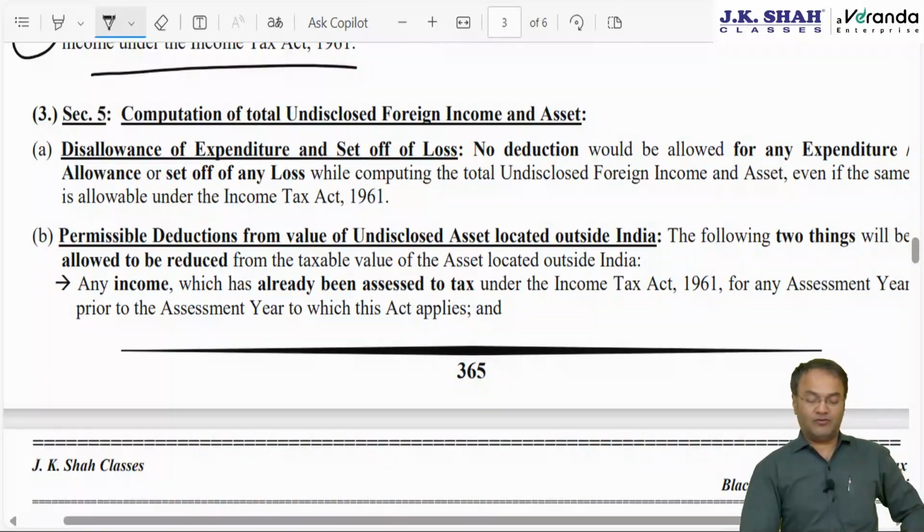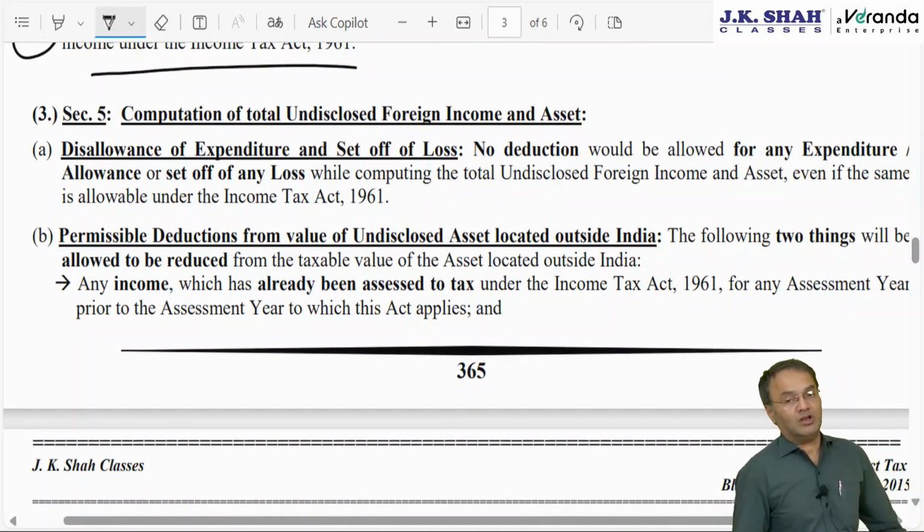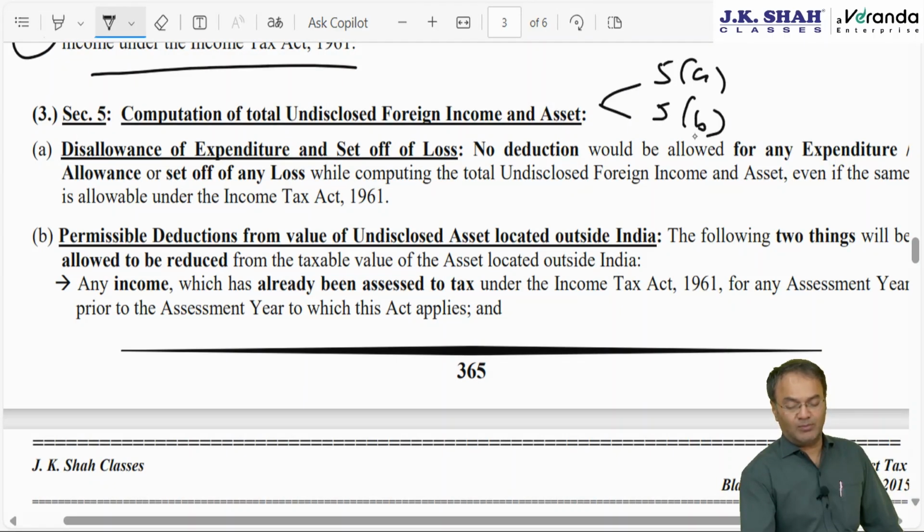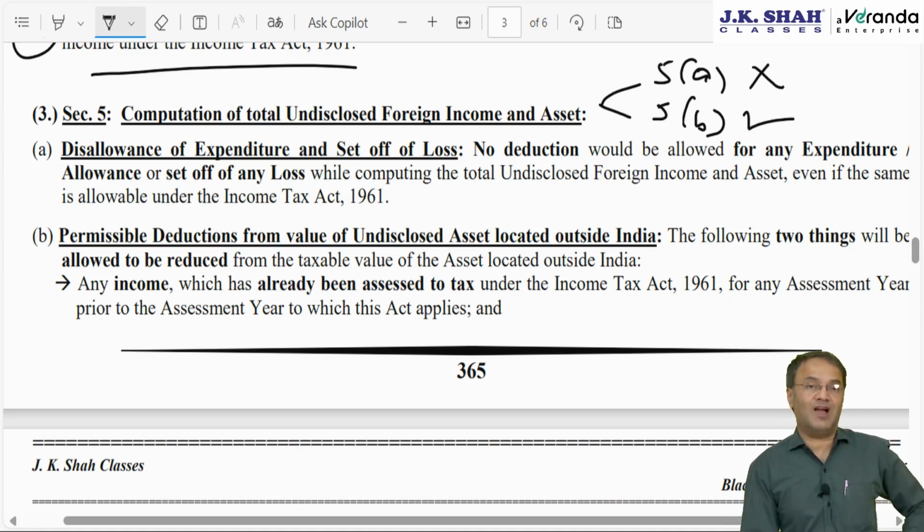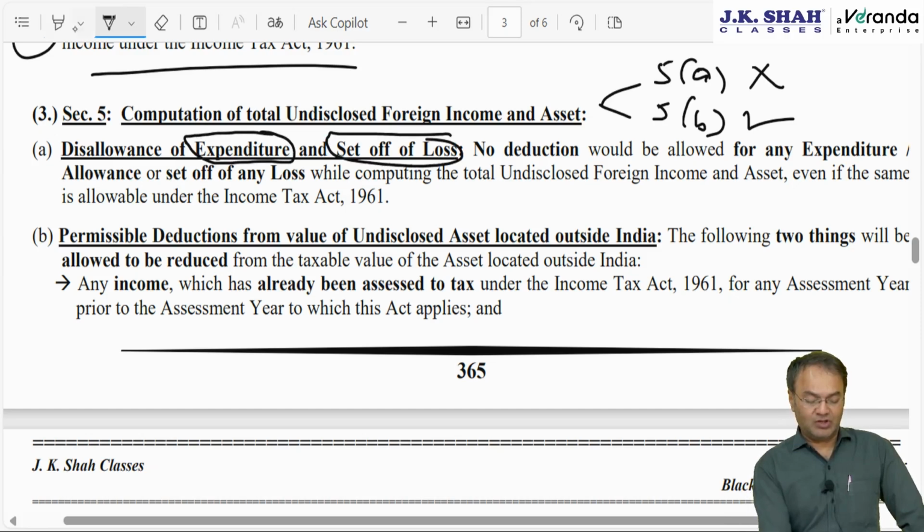Now computation of undisclosed foreign income and asset. This is divided into two parts, section 5 clause A and section 5 clause B, both are important. 5 clause A says which things will not be allowed to be deducted. 5 clause B says which things will be allowed to be deducted from the value of the foreign asset. Say, disallowance of expenditure and set off of loss. Once you read the title, you will automatically understand what the contents are. No need to study also.